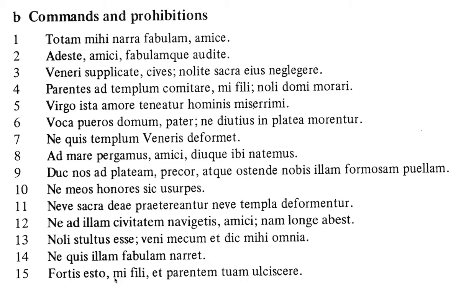Be brave, my son. And there's another deponent. Notice how it looks like an infinitive, just like comitare looked like an infinitive. But again, if you gave the whole form of that, it would be ulciscere, which means something like you avenge. So this is the way that deponents are used as commands sometimes.